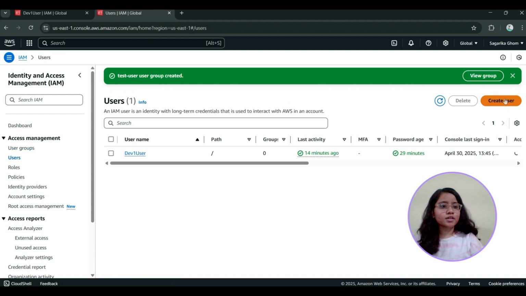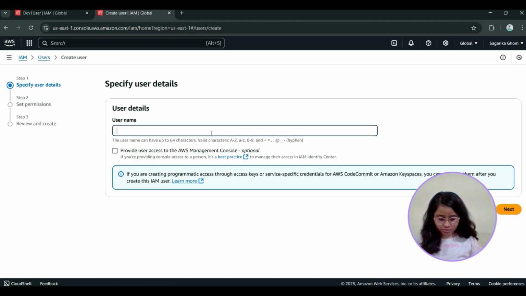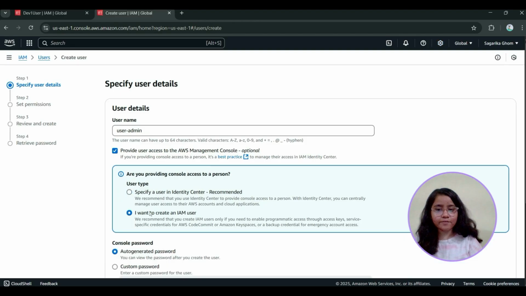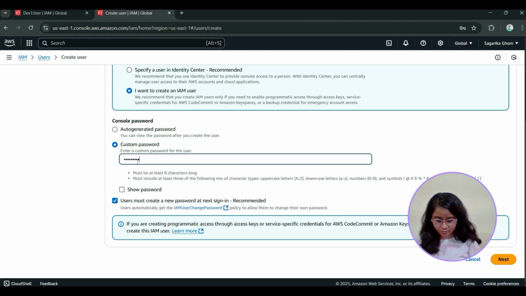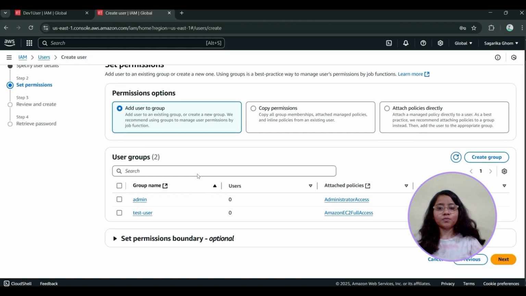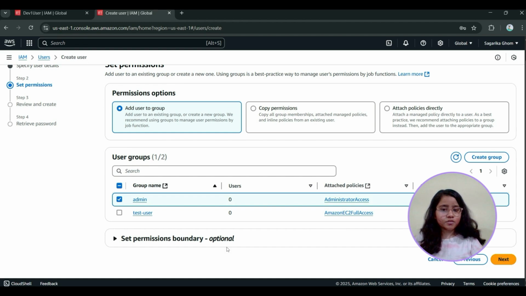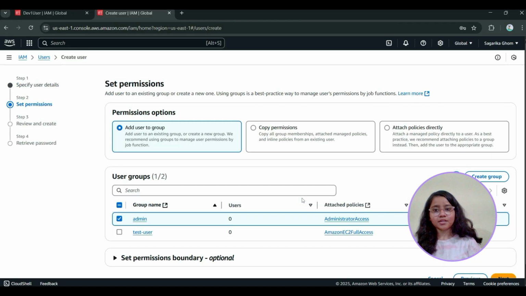Now go to Users, create one user, admin. Provide user access to the AWS Management Console. I want to create a user, custom password, give password. User must create new password when signing in. Next. Now add this user to the user group admin. So the policies attached to the admin group are attached to the admin test user.